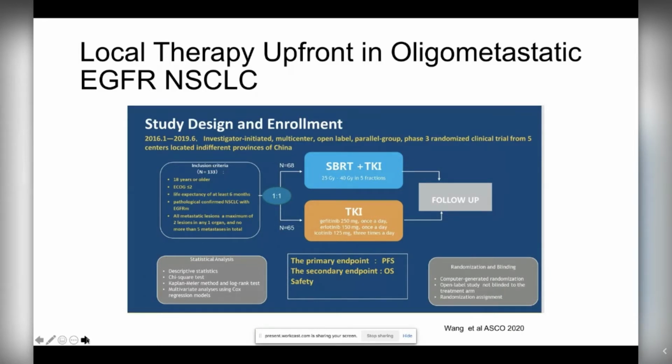This study enrolled patients with advanced non-small cell lung cancer with EGFR mutations and then randomized them to 2 arms. The standard of care, which would be the TKI, such as gefitinib or erlotinib, which are first-generation TKIs, or the combination of the TKI with stereotactic body radiation, the high-dose, really pinpoint radiation. The primary endpoint of this study was progression-free survival, as well as overall survival and safety.